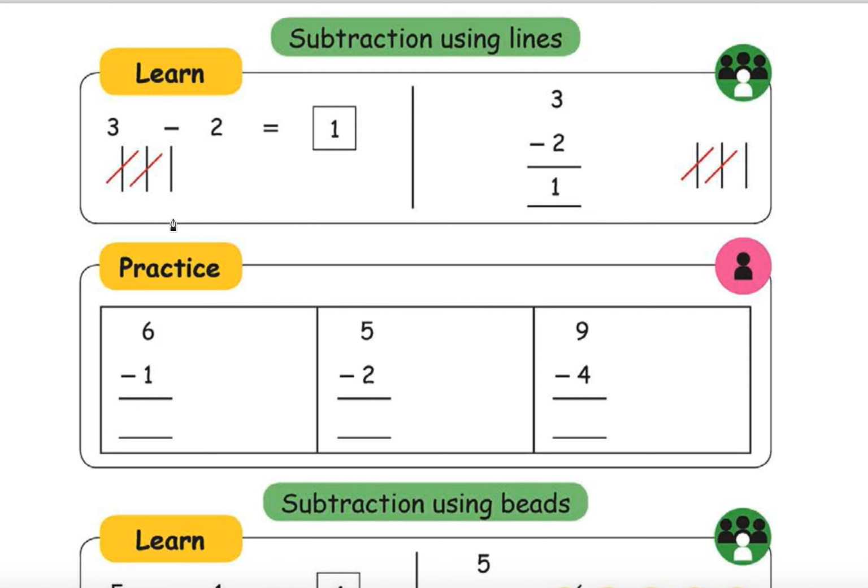First draw 6 lines. Here only 1, 2, 3. Lines are not straight. This is a straight line, right?